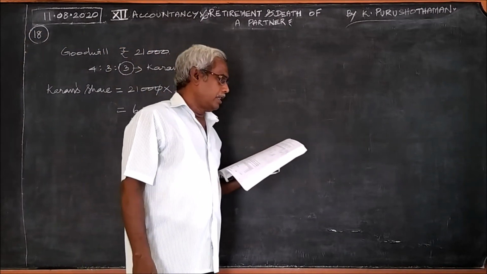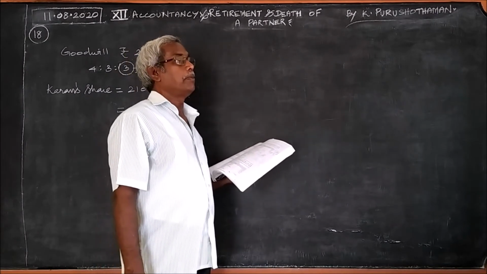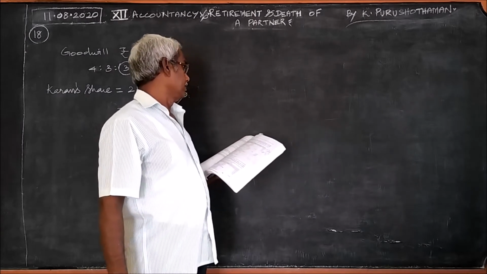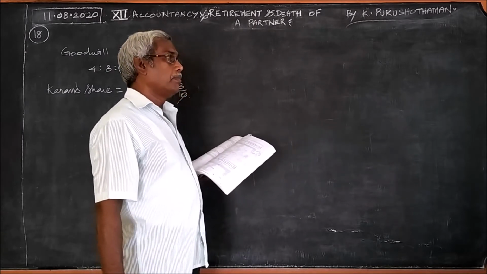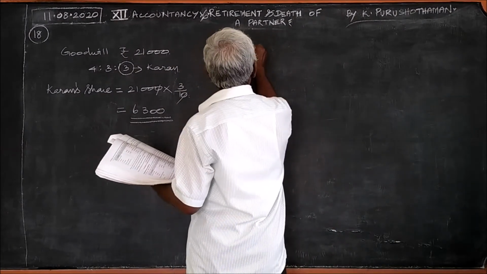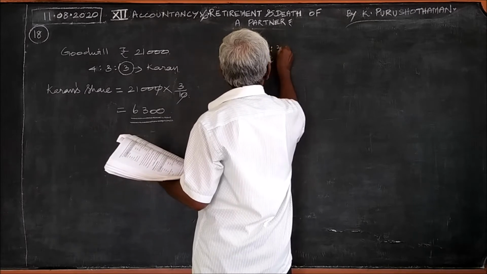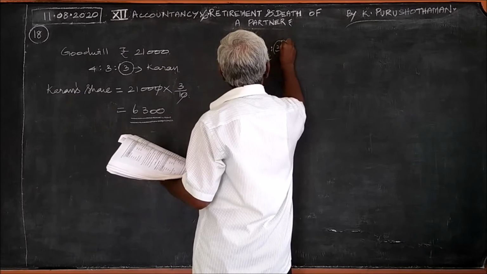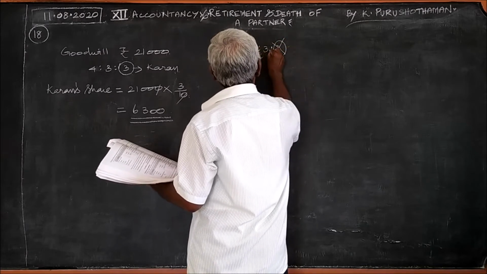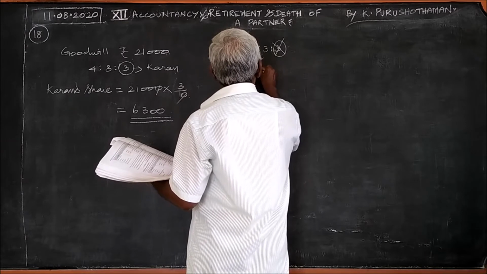And how it should be divided among the other partners? Once the partner is retiring, from this 4:3:3, this partner is retiring, so the remaining ratio is 4:3.